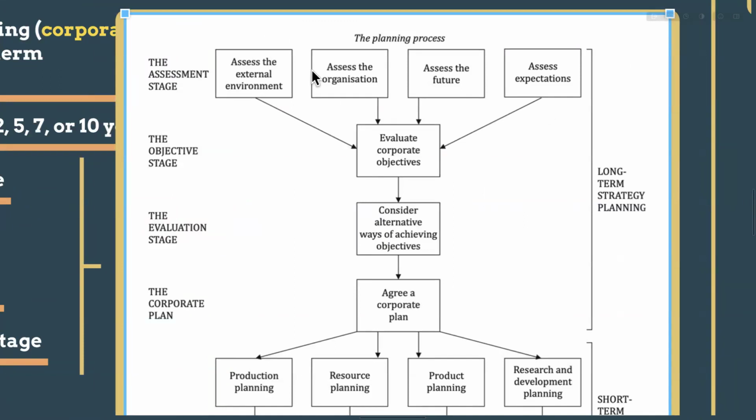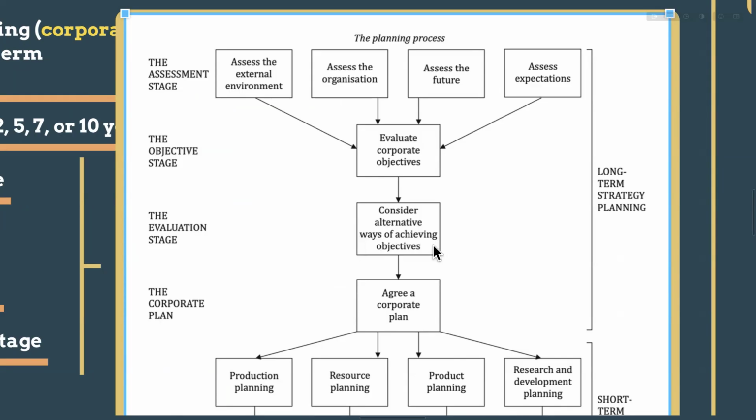Then after assessing all the things, we have to set some objectives. We have to evaluate the corporate objectives. Okay, next 10 years I have to produce this, because I have assessed all the external factors, organizational resources, the future, and the expectations. Now you have set your corporate objectives for the next 2 or 5 or 10 years, right? Then the evaluation stage is to consider the alternative ways of achieving objectives.